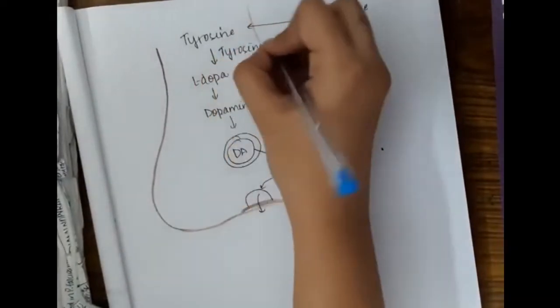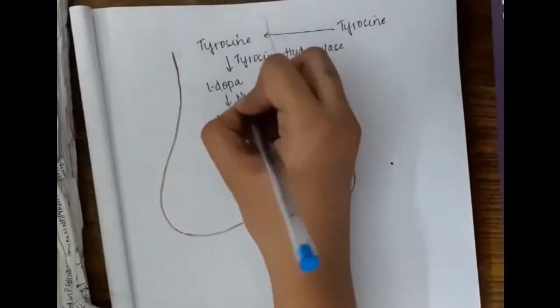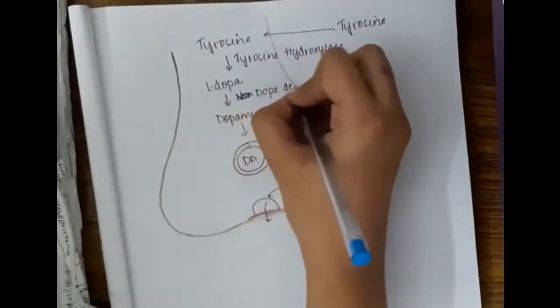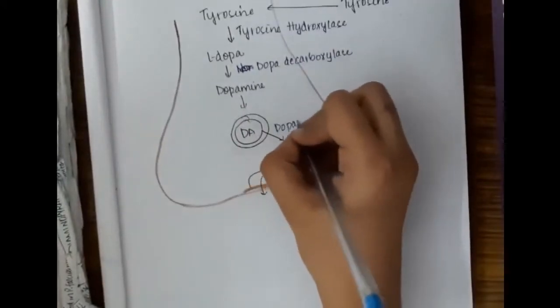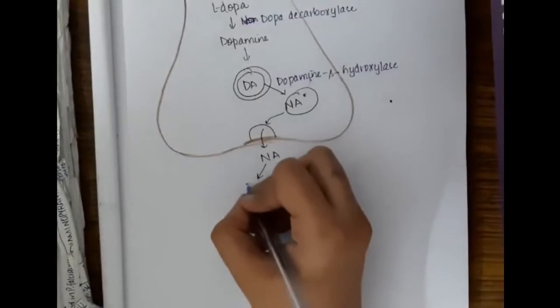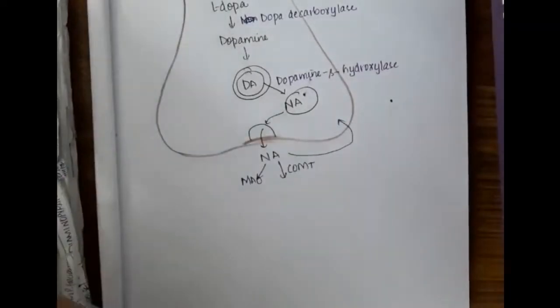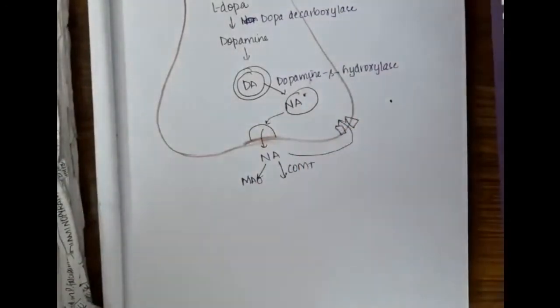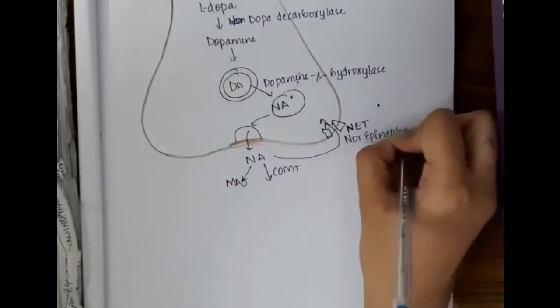So tyrosine, in the presence of tyrosine hydroxylase, forms levodopa. This levodopa, in the presence of dopa decarboxylase, forms dopamine. This dopamine enters the synaptic vesicle, and in the presence of dopamine beta hydroxylase, it forms noradrenaline, which is released outside.